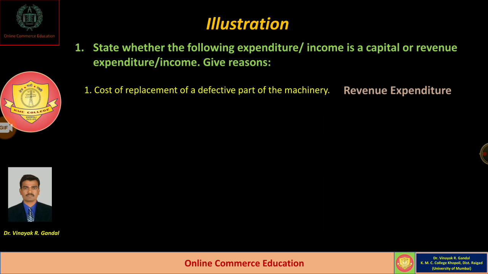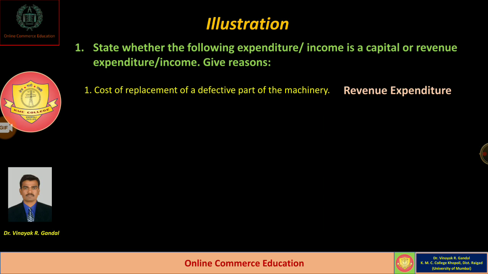But in the case of this example, the cost of replacement of a defective part comes under the category of repairs and maintenance. Whatever repairs and maintenance cost is incurred for maintaining machinery in good working condition is called a revenue expenditure.